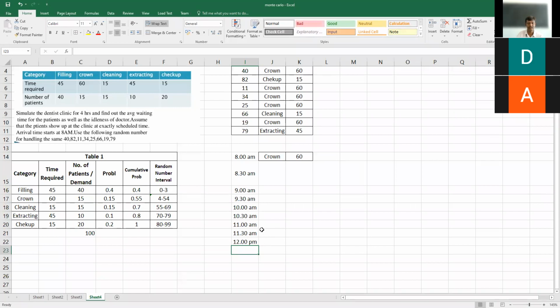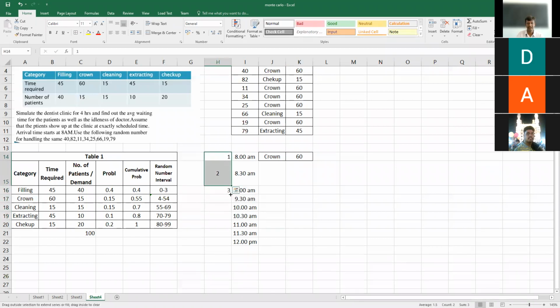For the next 4 hours we generate appointments for 9 patients in a given 4-hour schedule.